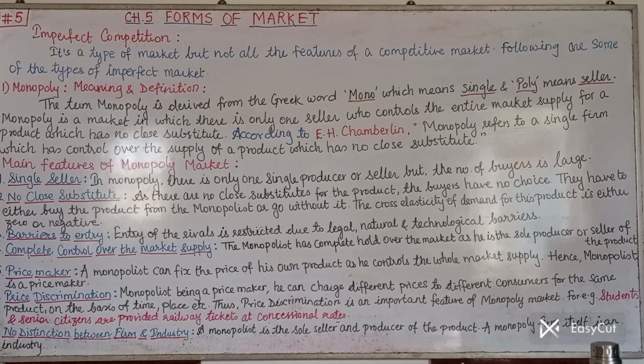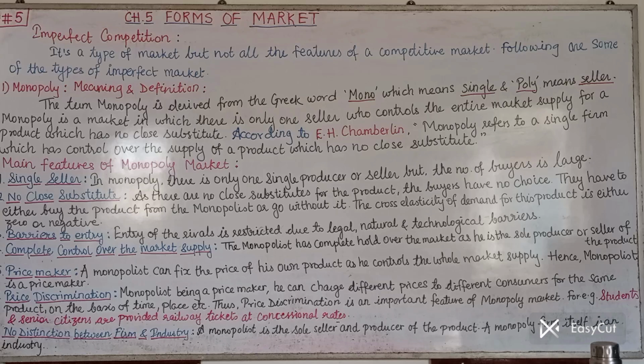Then point number 7, seventh feature, last feature, no distinction between firm and industry. See, in this, first of all, you must know the meaning of firm and industry. Firm means an individual business unit, a single setup, single firm. And industry means the group of firms engaged in the same type of business, they form an industry. Like suppose shoemaking firms, then different firms will together form the shoemaking industry. Textile firms, then different textile firms together will be called the textile industry. So a group of firms in the same line of business is called an industry.